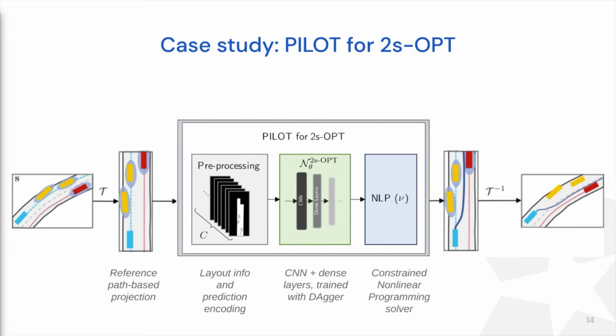These images are used as inputs to the CNN neural network layers that has been trained on 2S-opt with Dagger. The output of those is flattened. Other scalar inputs which aren't visualized are then appended and fed into the dense layers. This is then fed to the NLP solver, which is the efficient optimizer, which then outputs a trajectory in the reference path coordinate frame, which is then transformed back into the global coordinate frame.